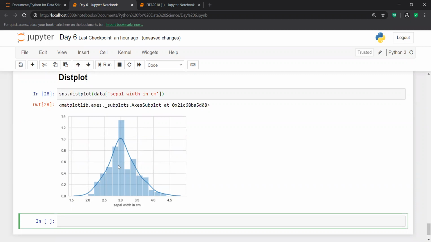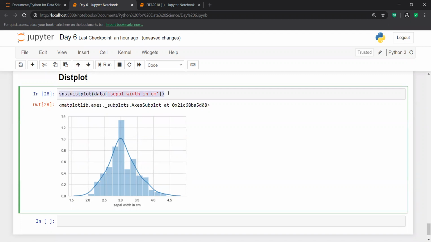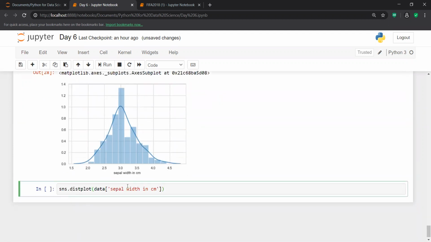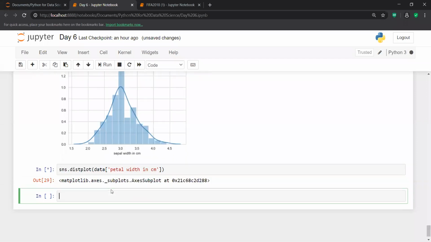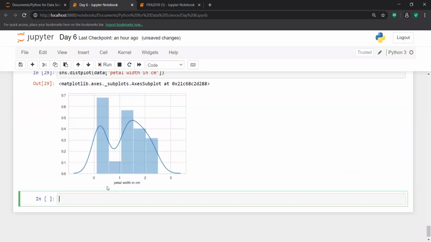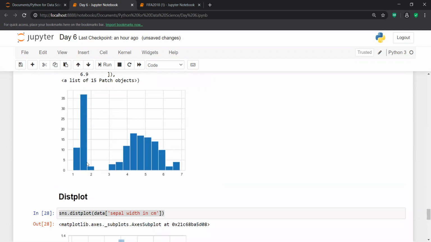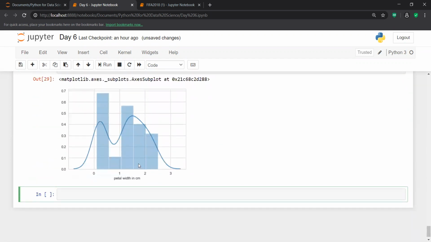If you want to check for any other variable, say petal length, then petal length does not come from a normal distribution, because you can see that there is a fluctuation. Some values are very high in this place, and then all the other values are in this place.